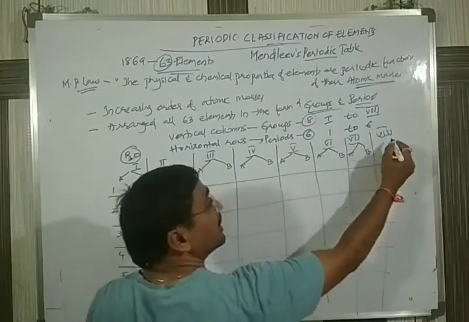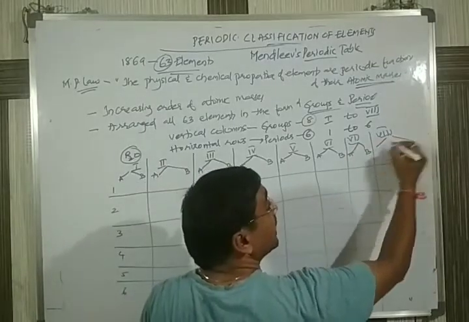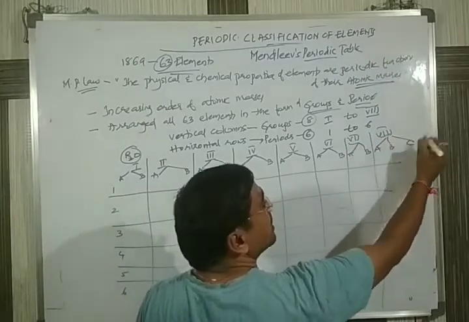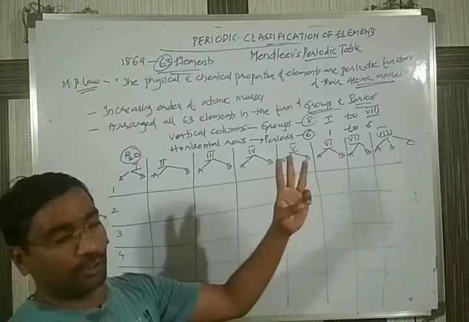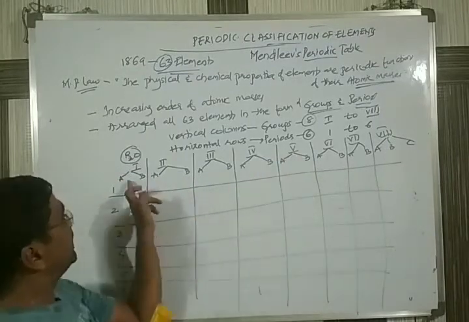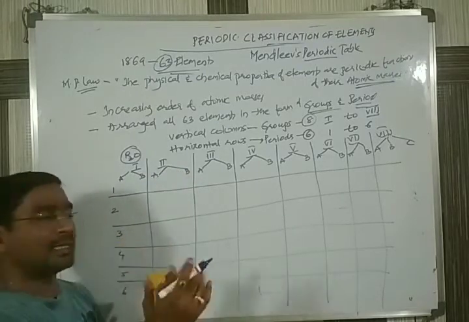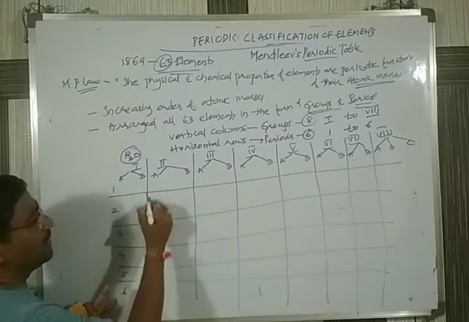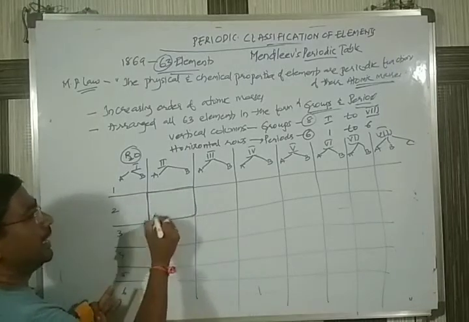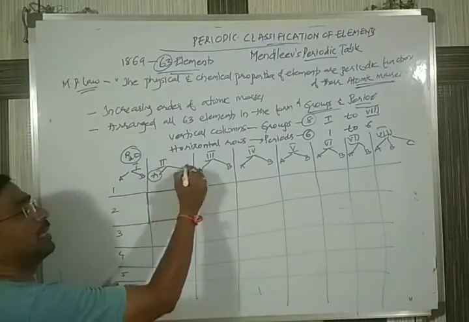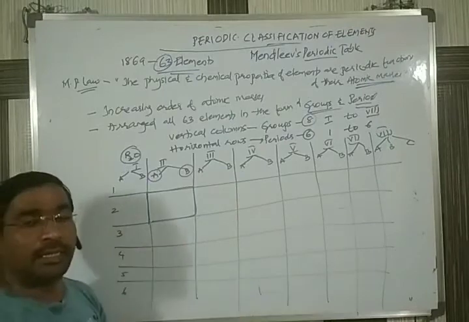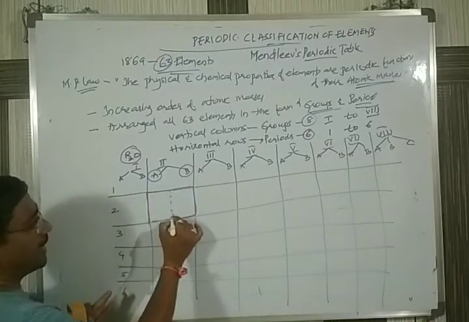But the last, the eighth, was divided into 3 columns, A, B, C. He divided into groups, but he did not draw any line. Suppose, if I observe this one box, it contains 2 subgroup elements, A as well as B, but he did not draw lines.